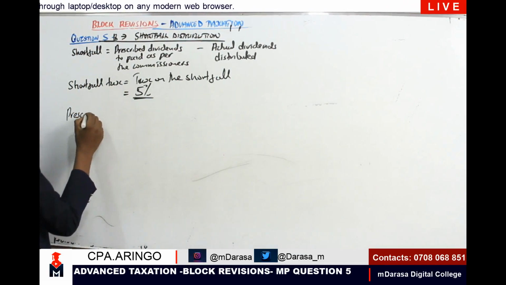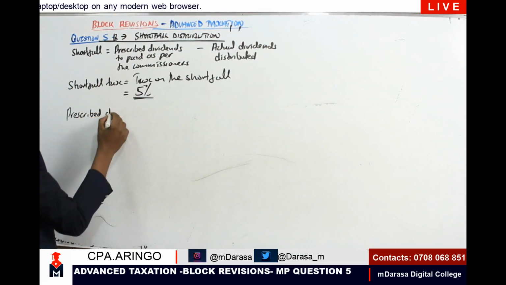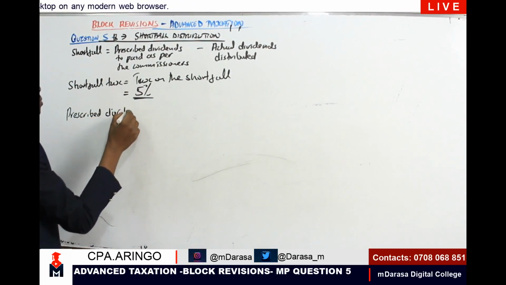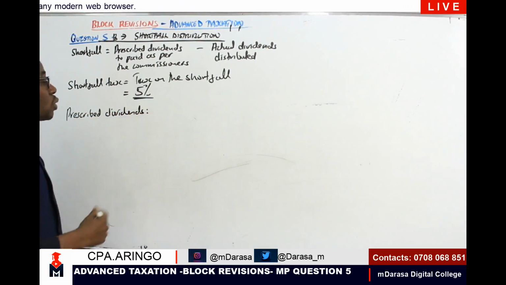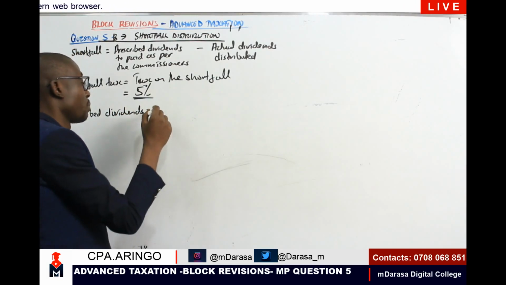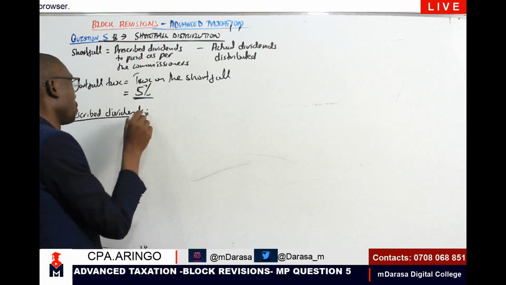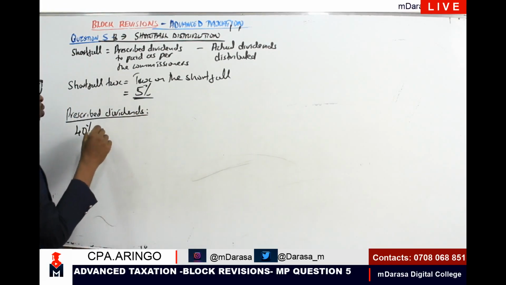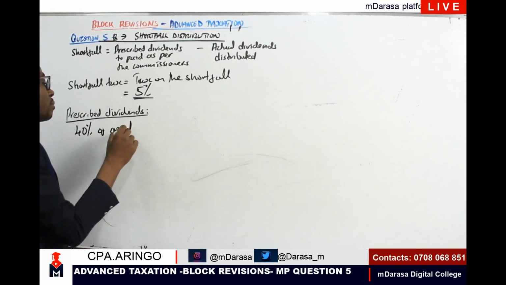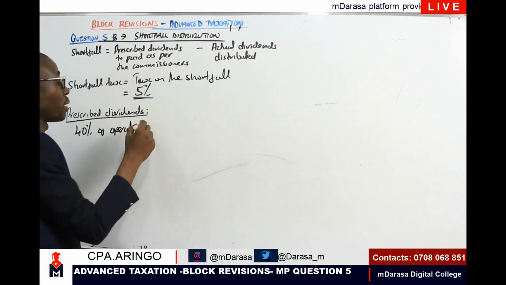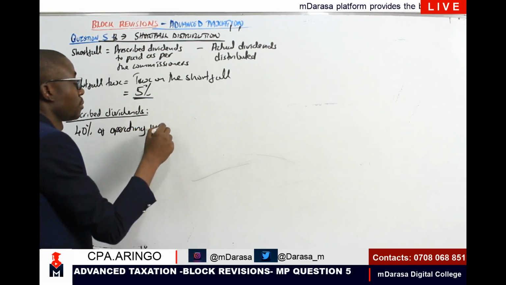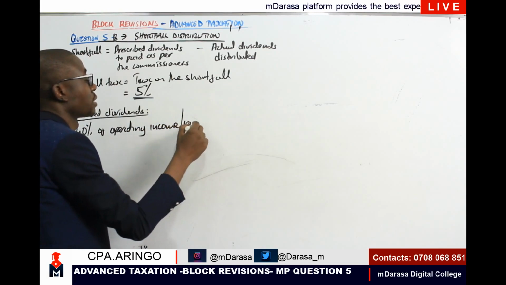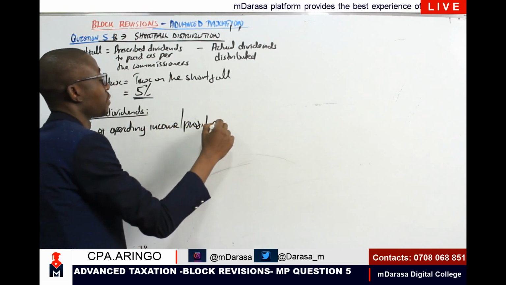To determine the prescribed dividends as per the commissioner, we should take 40% of operating income, or profit, after tax.